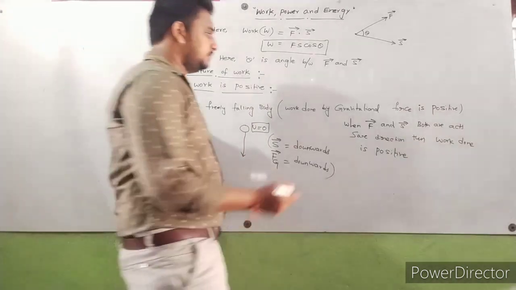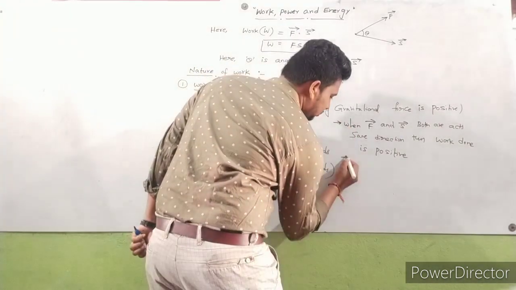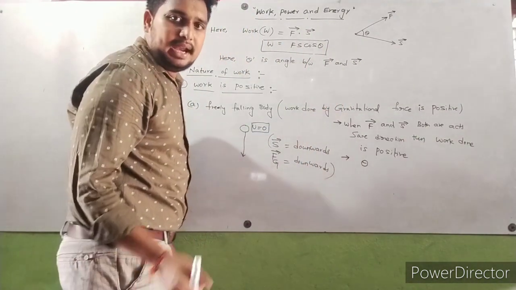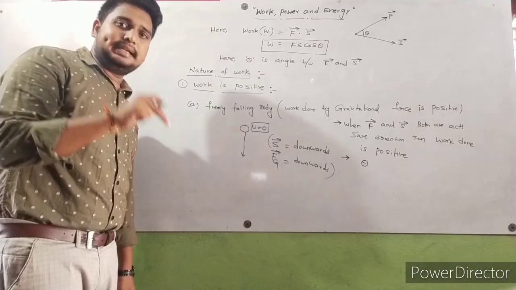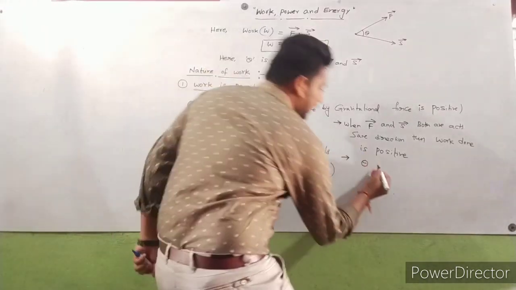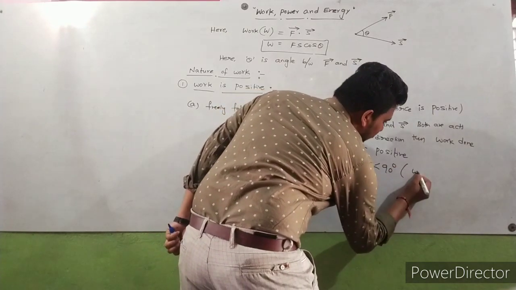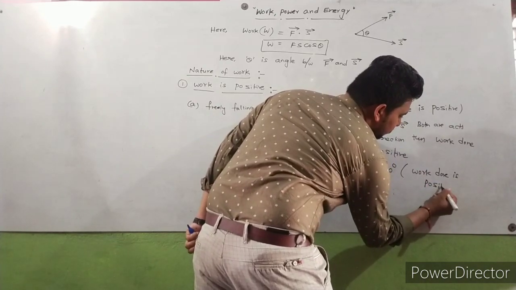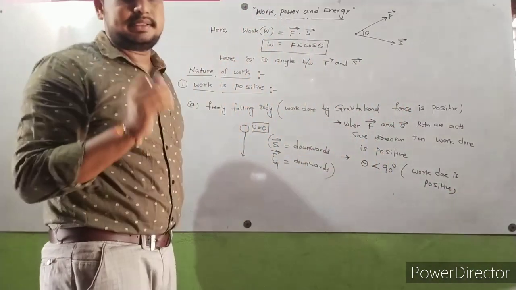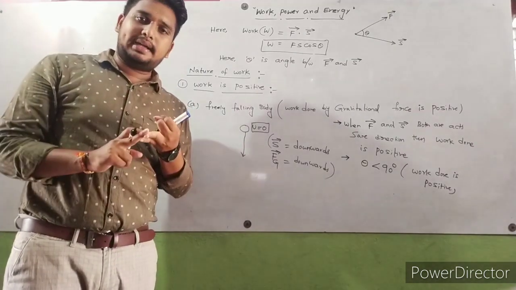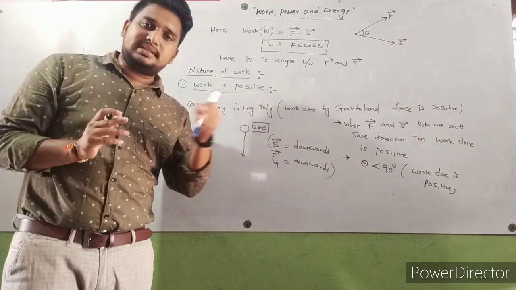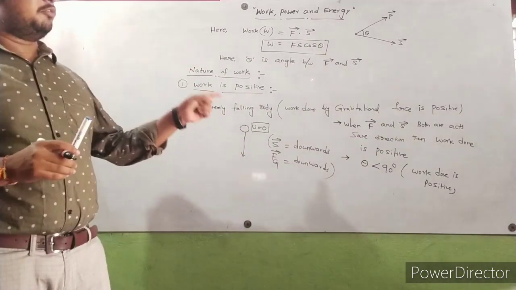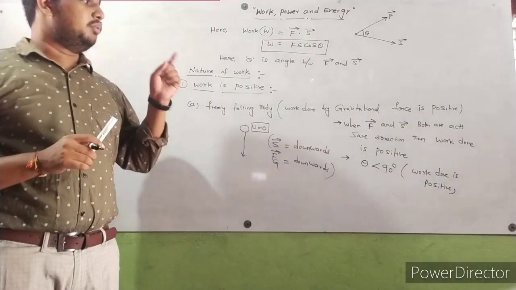And one more thing. This is the first point. And the second point is that theta, the angle between F bar and S bar, has a value less than 90 degrees; then only work done is positive. The main important thing is that the F bar direction and S bar direction are the same, then work done is positive.